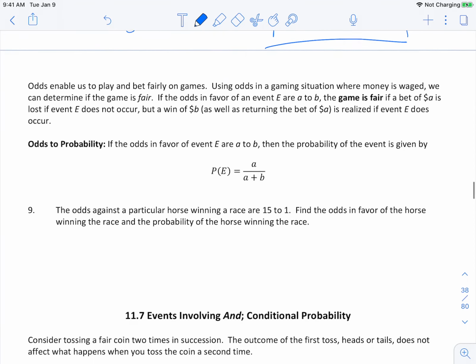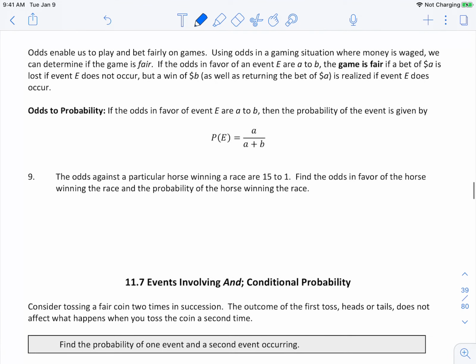So odds to probability. If the odds in favor of event E are A to B, then the probability of the event is given by, the probability of E is A divided by A plus B. Again, remember, odds in favor are A to B, odds against are B to A, right? So we have the A and B, if we combine them, that gives you the total number of possibilities. That's why we're adding them for the denominator.